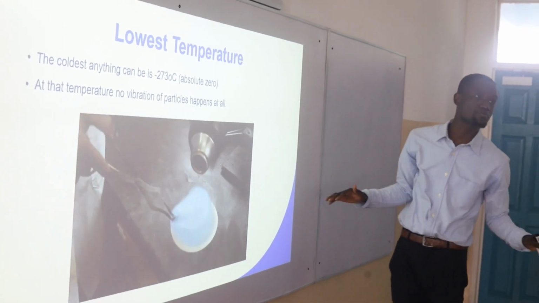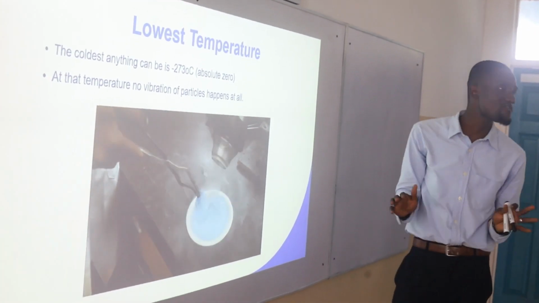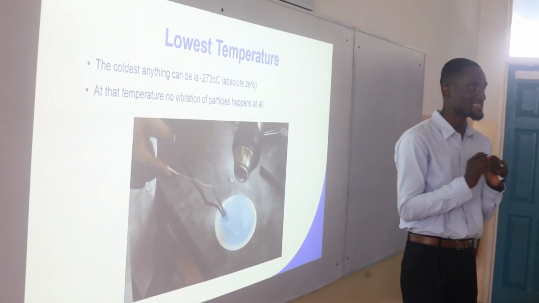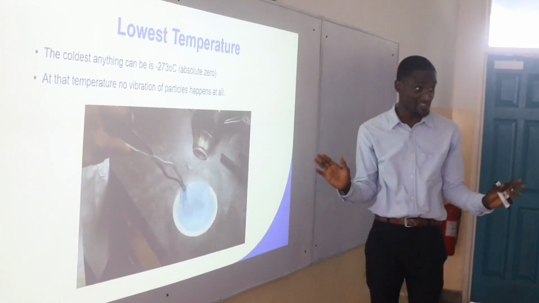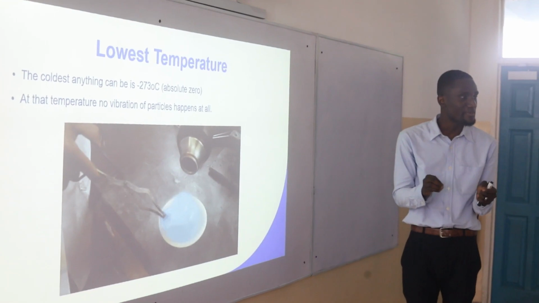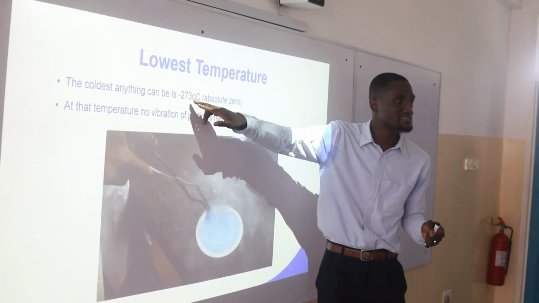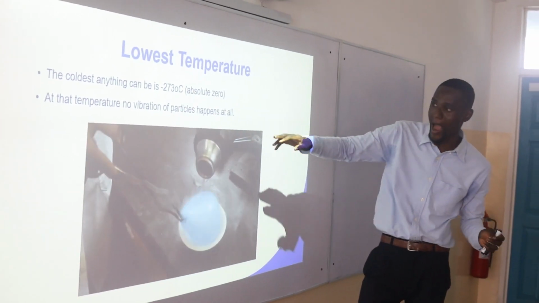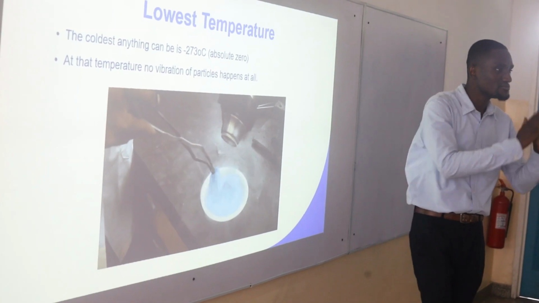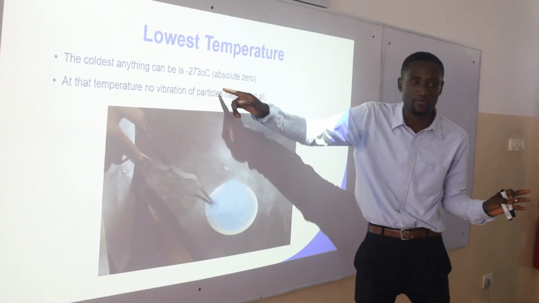At the lowest point, there's a point in temperature where there's no vibration. We know that when there's low temperature, the particles don't have enough kinetic energy, so their movement is restricted. We've established that in the previous slide. But does it mean that they continue to vibrate? At this point, minus 273 degrees Celsius, which we call absolute zero, any atom stops moving. There's no movement. And when you reach this temperature, there's no movement.